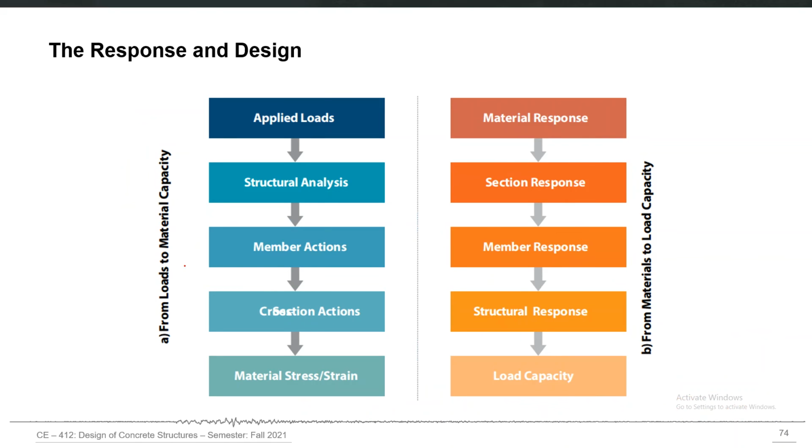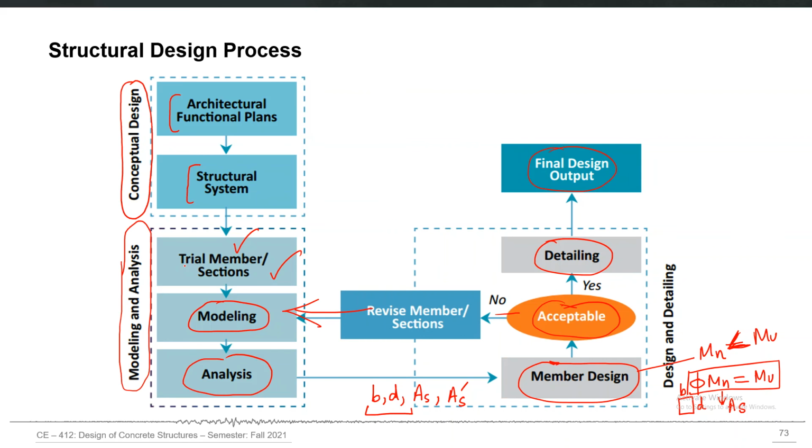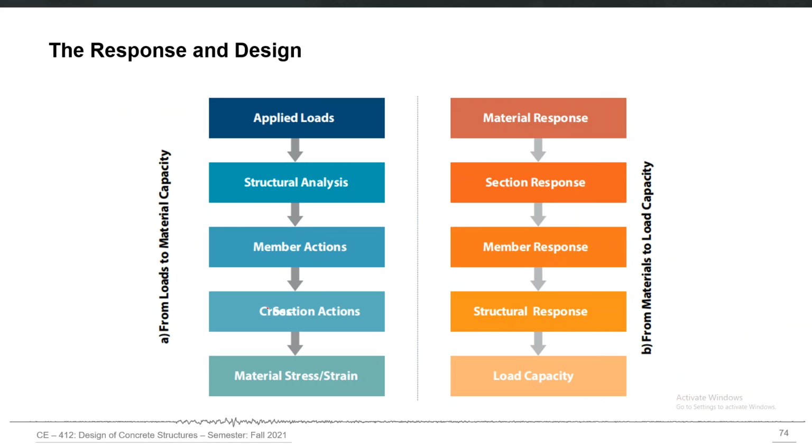So there can be two approaches in this, as I have said in the last slide also. If I go back and highlight that part again, one approach is that you start with the trial reinforcement and calculate Mn, which is the capacity, then perform analysis and calculate Mu, which is the demand, and then compare them. Another approach is a direct approach where you directly equate them and calculate that amount of steel which satisfies that equation. Similarly, here also you can have two approaches, the response and design.